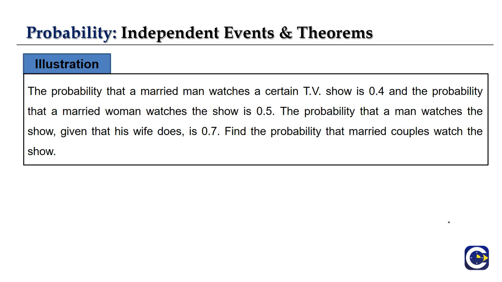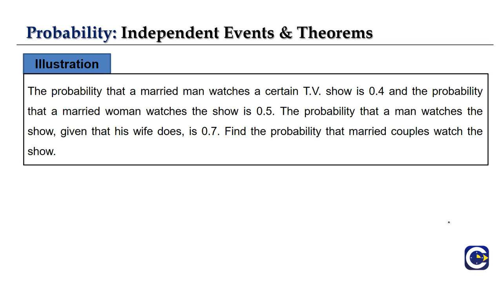Here there is a question which states that the probability that a married man watches a certain TV show is 0.4 and the probability that a married woman watches the show is 0.5. The probability that a man watches the show given that his wife does is 0.7. So find the probability that married couples watch the show.